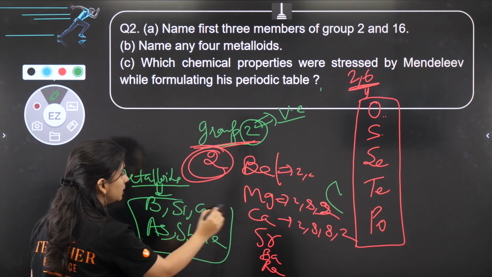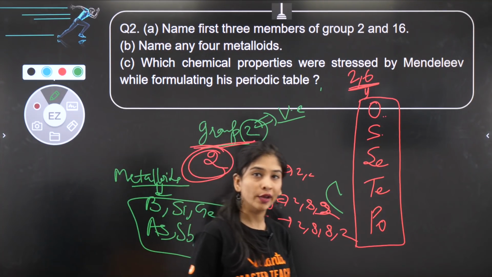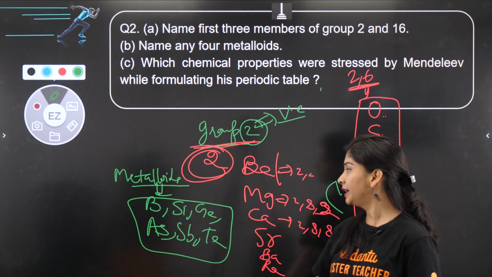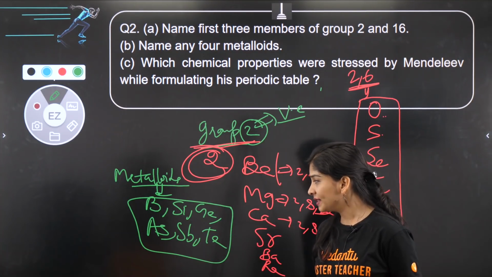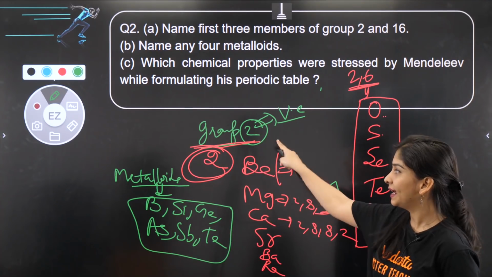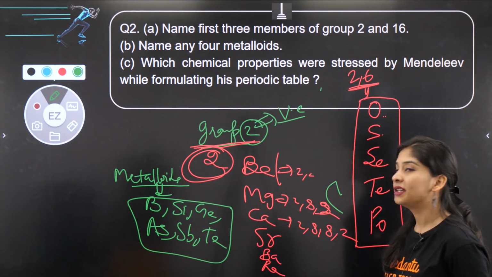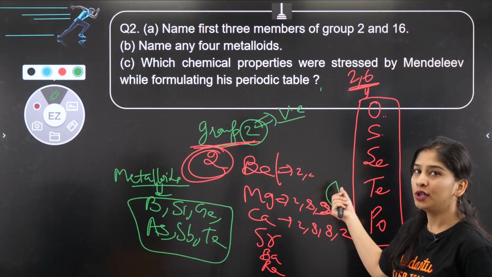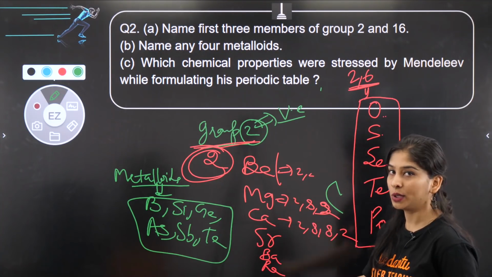That's it. These are your metalloids in the modern periodic table. Okay, boron, silicon, germanium, you need to remember 3. So the first 3 are present diagonally like this. Arsenic, antimony, tellurium. I'll show you in the coming 2-3 minutes. Okay, I have that table with me.